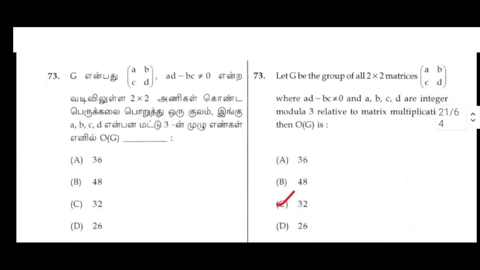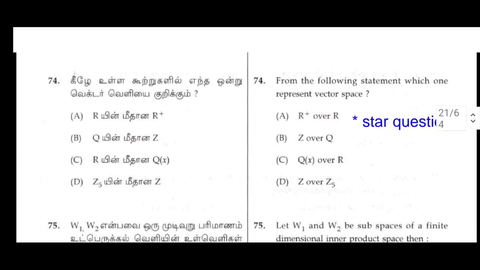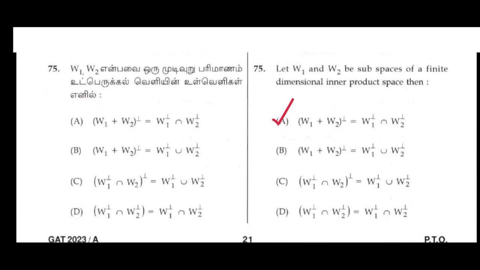73. Let G be the group of all 2 cross 2 matrices a, b, c, d, where ad minus bc not equal to 0 and a, b, c, d are integers modulo 3 relative to matrix multiplication, then the order of G is C option, 32. 74. From the following statements, which one represents a vector space? Star question. 75. Let W1 and W2 be subspaces of a finite dimensional inner product space. Then A option, (W1 plus W2) orthogonal equal to W1 orthogonal intersection W2 orthogonal.